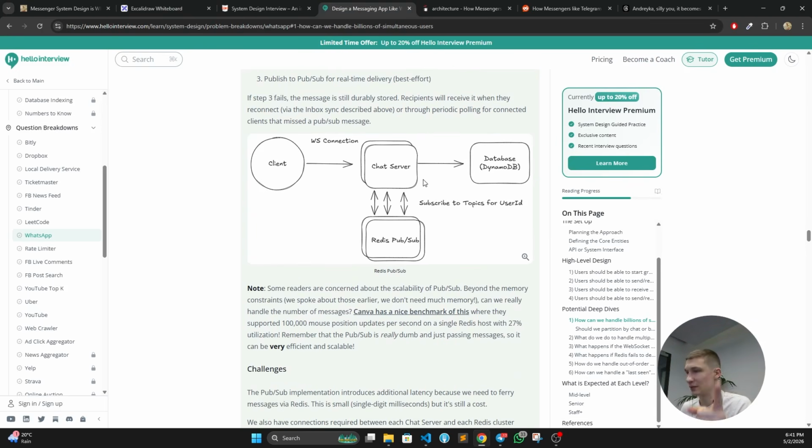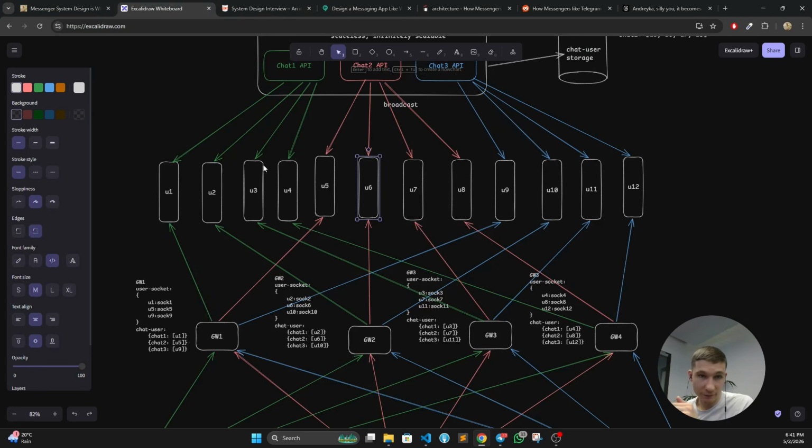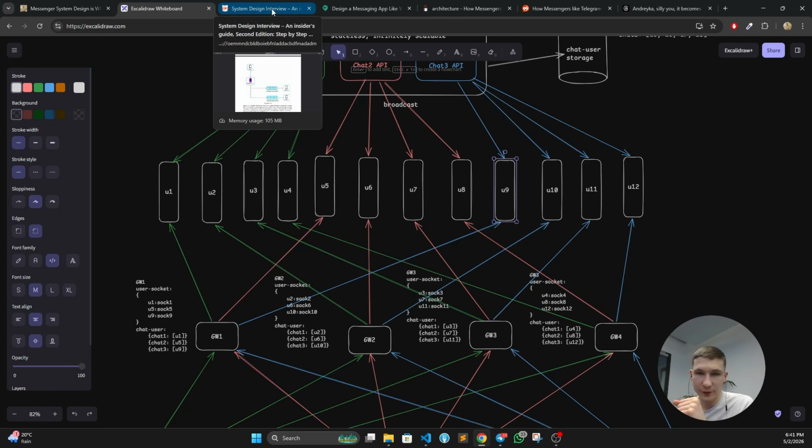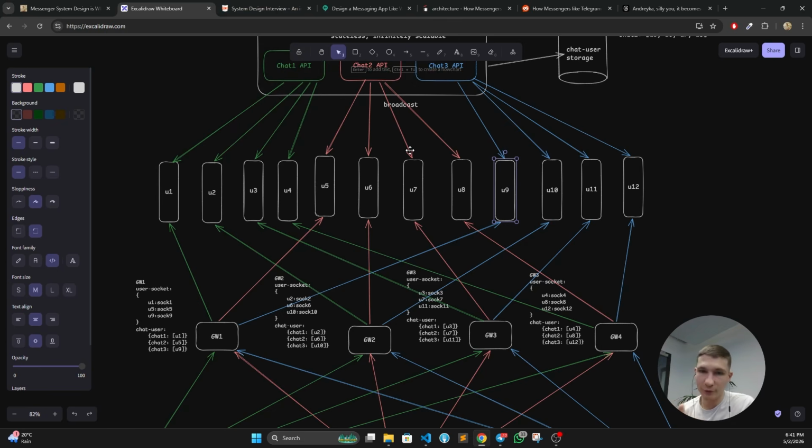Redis PubSub is even worse, because it doesn't have any delivery guarantee, so you have no way of understanding in your system whether a user got the message notification or not. Kafka is too expensive for this type of thing, because you're going to have all the topics per user. And Hello Interview has a very good point about this. If we change to RabbitMQ or MQTT, in case we can afford these queues per user, or sorry, topics per user, it still doesn't solve our problem. So just keep that in mind.